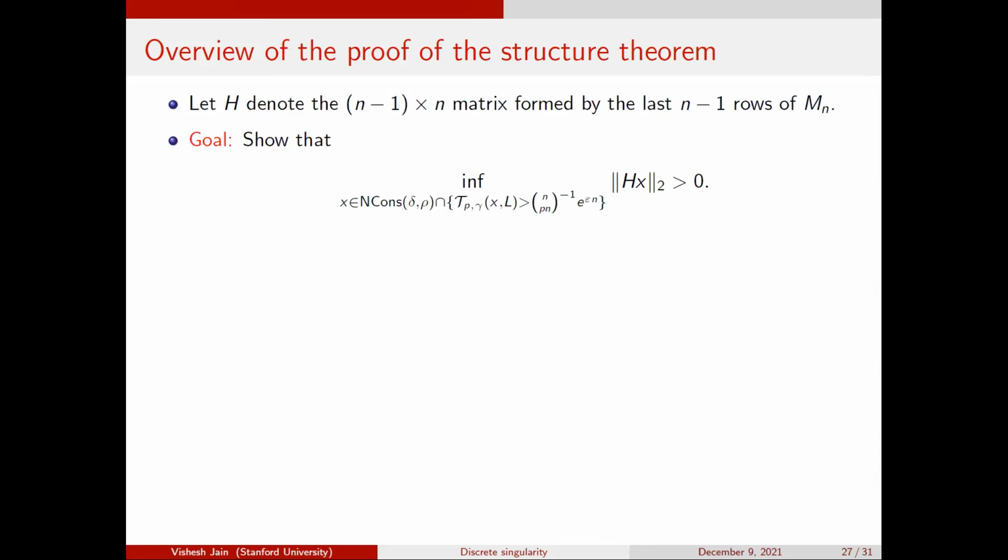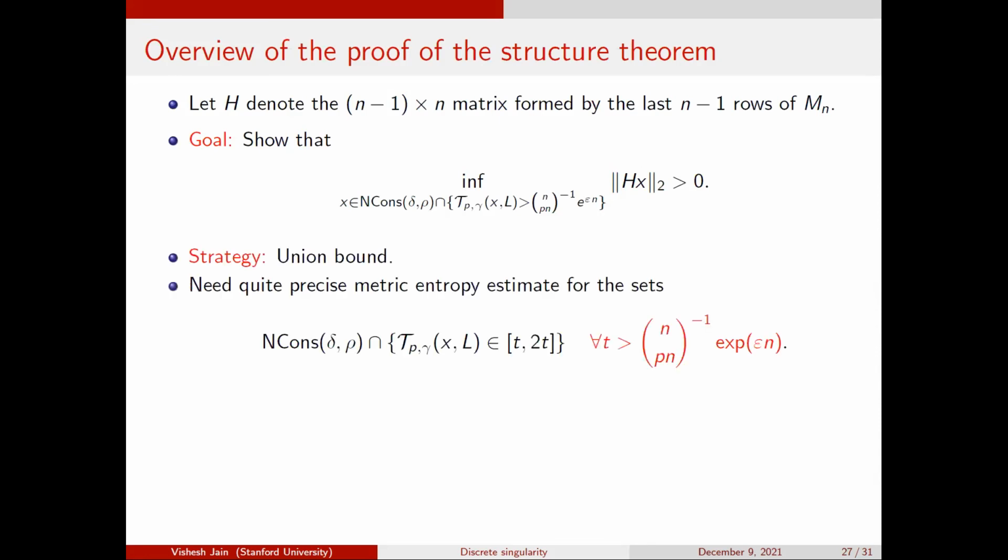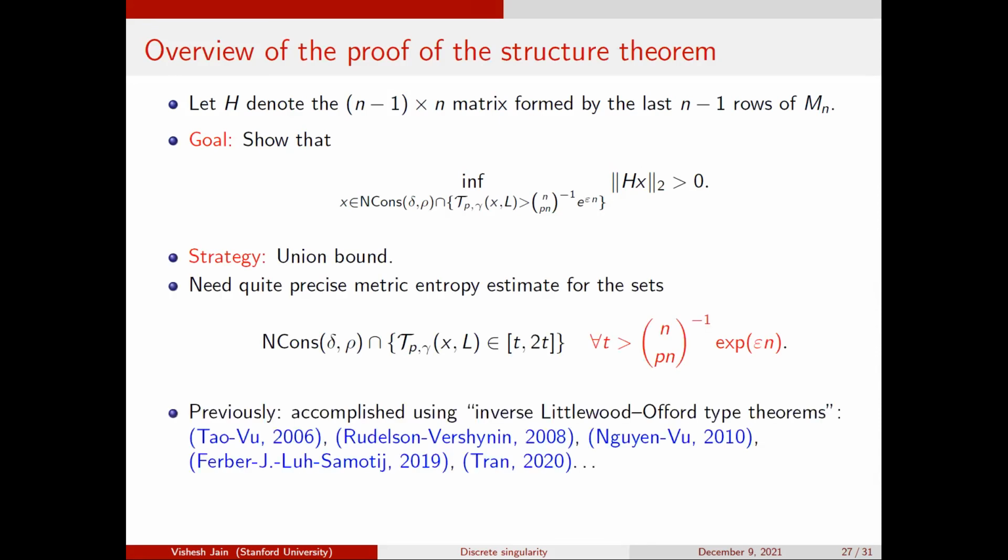Let me just say something about how the structure theorem is proved. The way that the structure theorem is proved is also by a union bound argument. Previously we also proved a structure theorem by union bound argument, except now you have to do some very precise accounting. One thing that you might do is look at this threshold function. You might think of it as a function on the sphere for a fixed value of L, and then do some dyadic decomposition on the level of the threshold, and then do a union bound in each dyad. So that's somehow the idea.